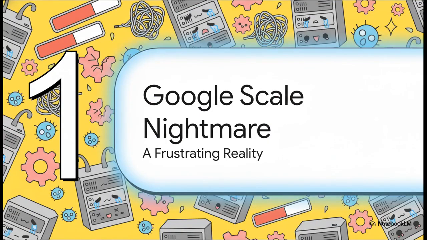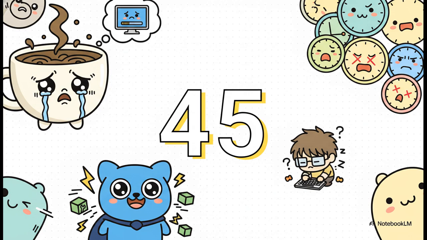All right, part 1. The nightmare at Google scale. To really understand why Go even exists, we have to travel back to the mid-2000s at Google. Picture thousands of engineers all working together in one massive repository, trying to build the future of the web, but they are completely bottlenecked. They're using bloated legacy languages that are just breaking down under the sheer scale of the operation. And honestly, this number tells the whole story: 45.